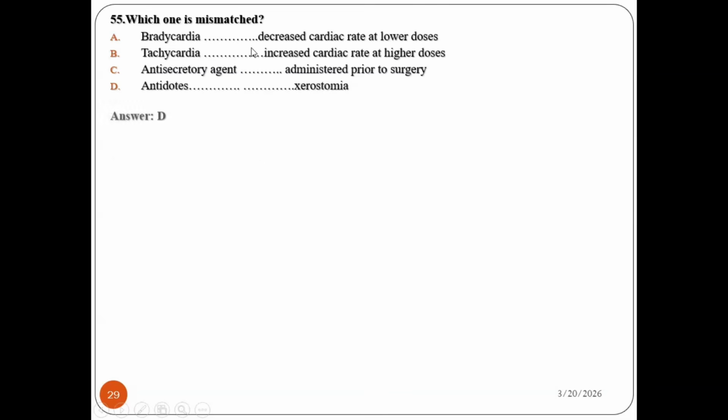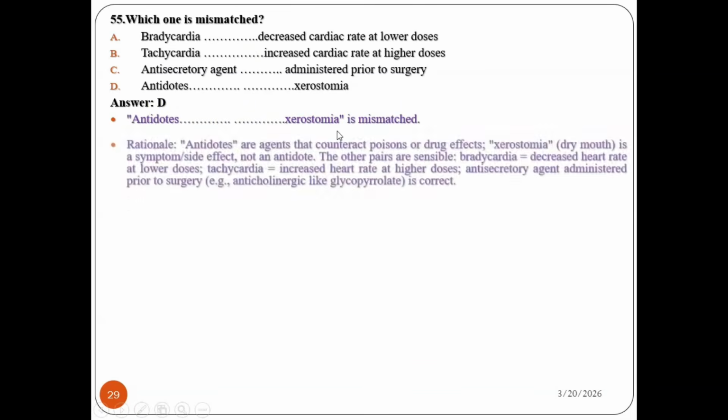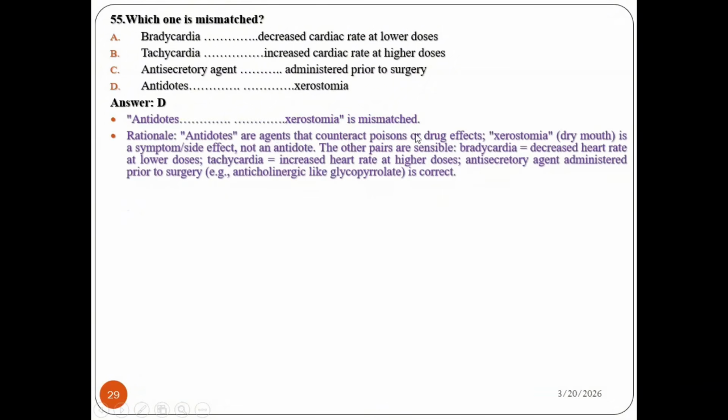Yes, definitely you say D, because D is mismatched. Antidote is not xerostomia. As you know, an antidote is an agent that counteracts a poison or drug effect. Xerostomia is associated with dry mouth, so antidote should not be matched with xerostomia. It is a symptom or side effect, not an antidote. The other pairs are sensible. Bradycardia is decreasing heart rate. Tachycardia is increasing heart rate at high dose. Antisecretory agent is administered prior to surgery. For example, an anticholinergic like glycopyrrolate is a good example of an antisecretory agent. So the answer is D.